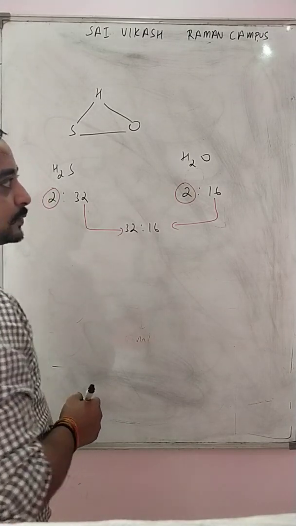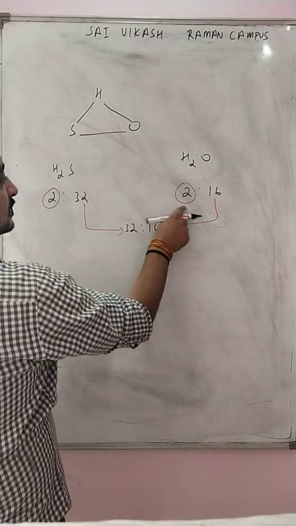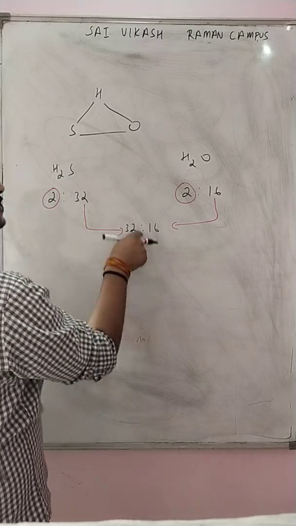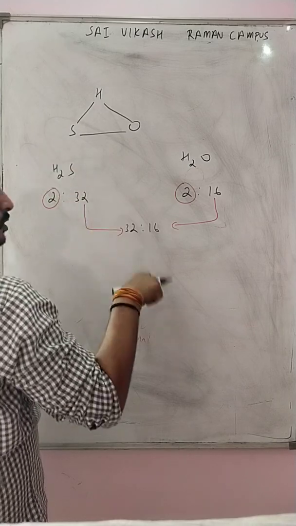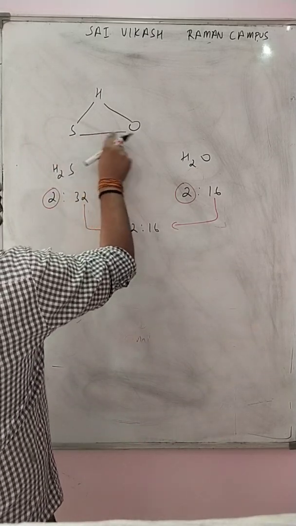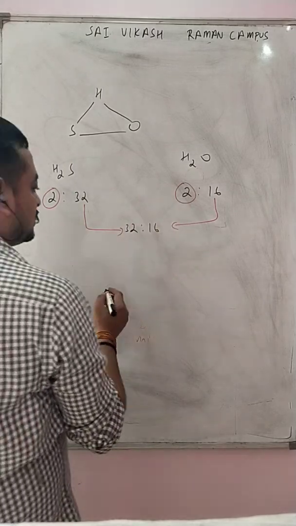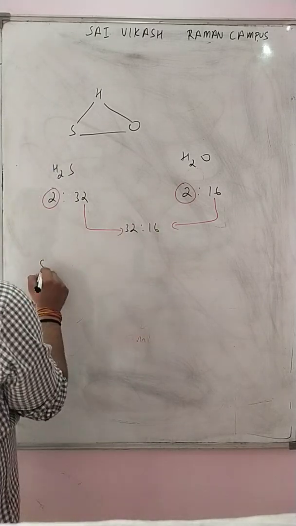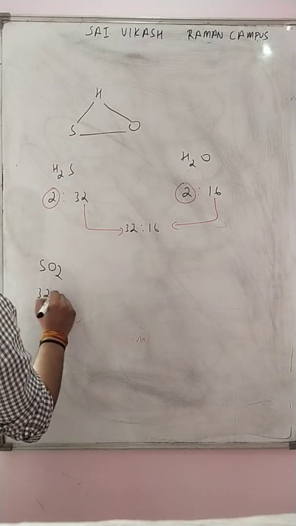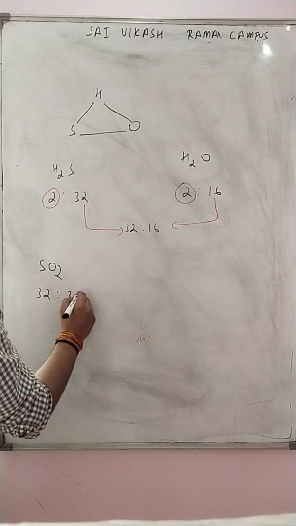The law of reciprocal proportion says that whatever the ratio in these two molecules, the ratio must be similar or in multiple times when these two combine directly. So how do these two combine? S and O combine to form SO2. This will become 32:32.